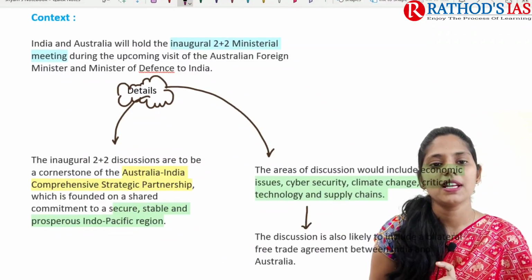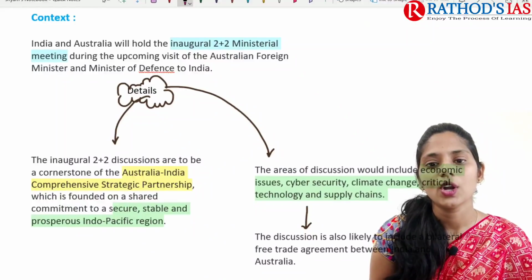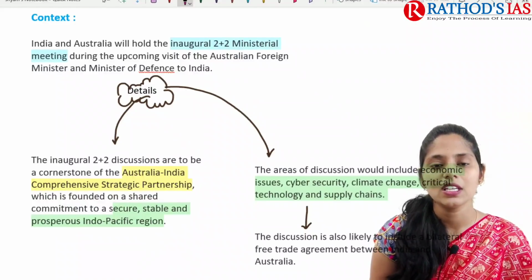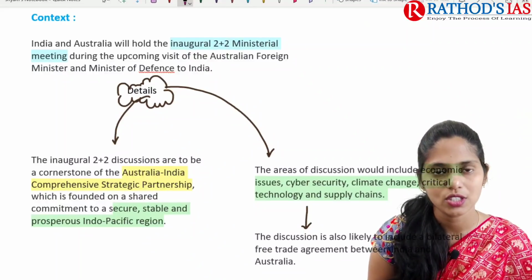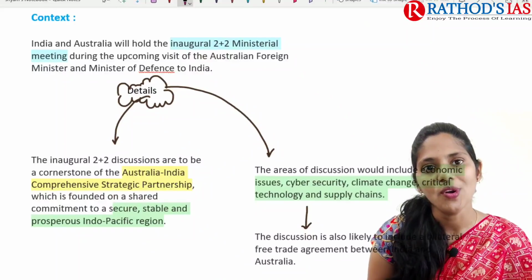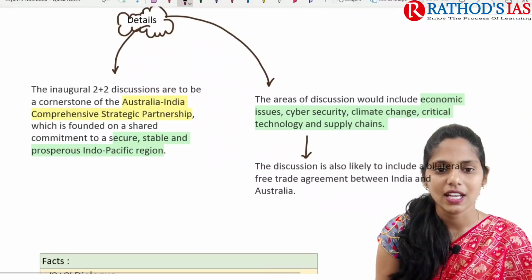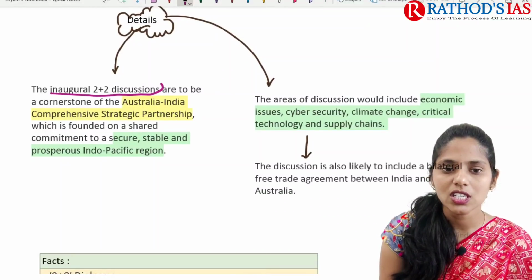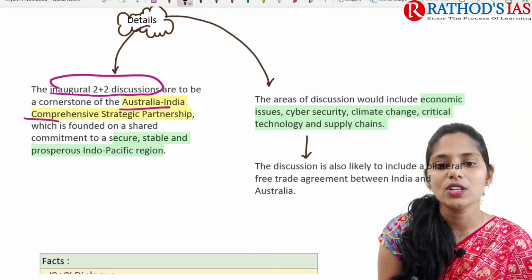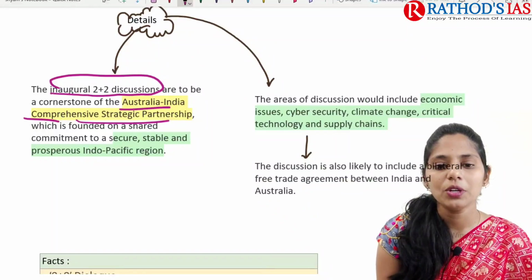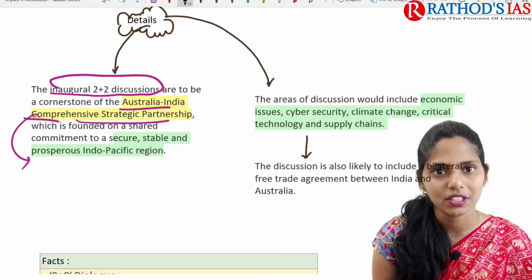If you see the context, it mainly says that India and Australia will hold this inaugural 2+2 ministerial meeting during the coming visit of the Australian Foreign Minister and Minister of Defence to India. The inaugural 2+2 discussions are one of the important cornerstones of the Australia-India comprehensive strategic partnership, and they are also focusing on a secure, stable and prosperous Indo-Pacific region.